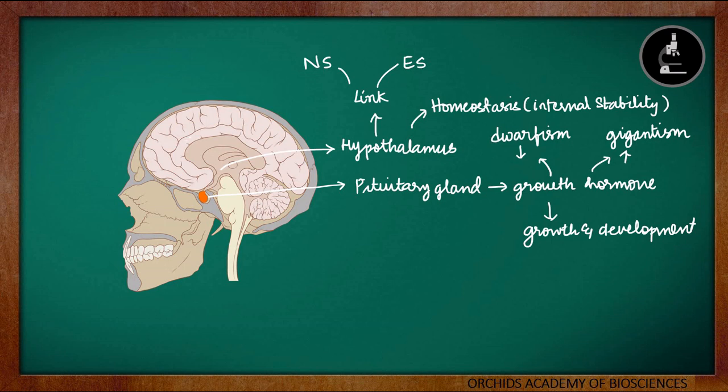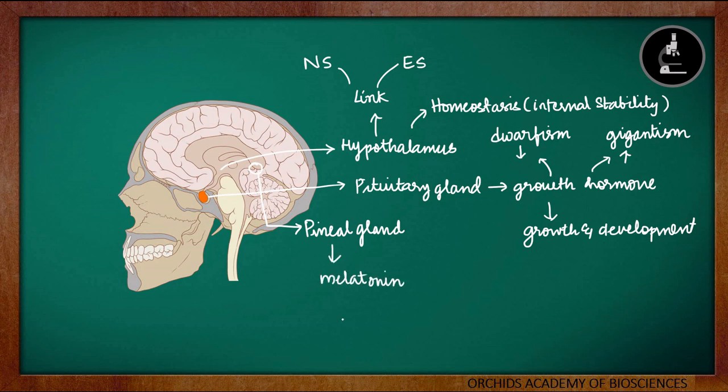Moving on to the next gland in our brain, that is the pineal gland. The pineal gland is present somewhere over here. So this is the location of the pineal gland. This is a very tiny endocrine gland which is present deep in the center of the brain between the two cerebral hemispheres. It produces and secretes the hormone melatonin.